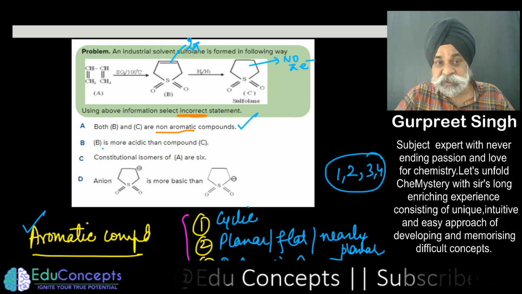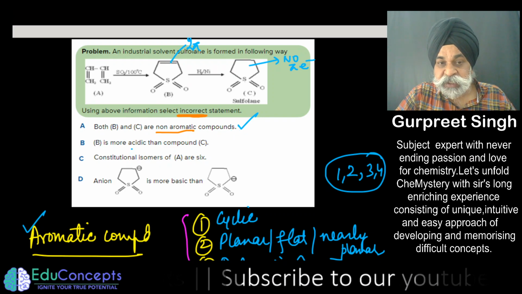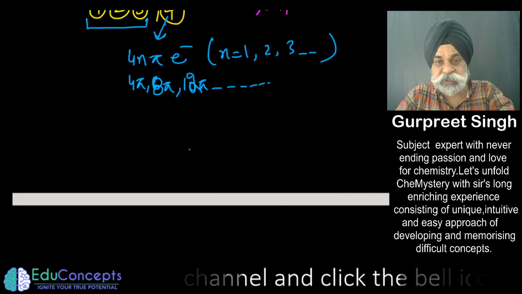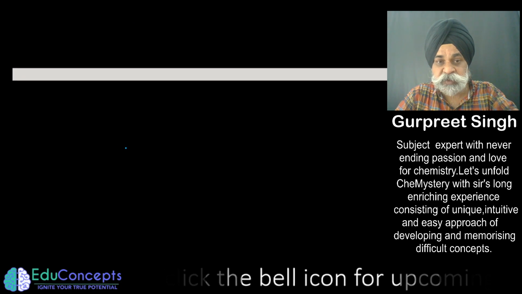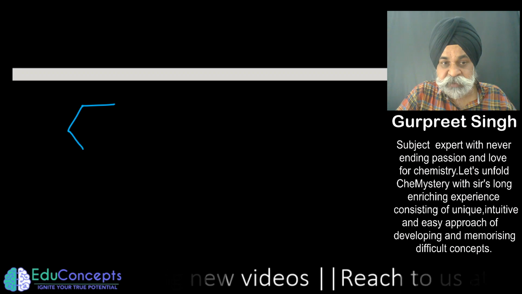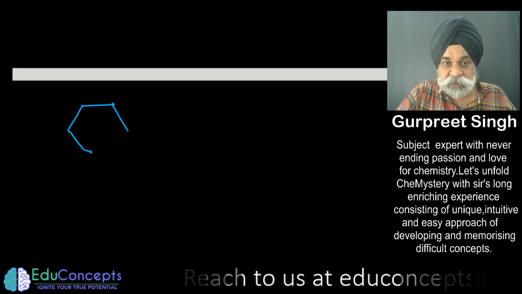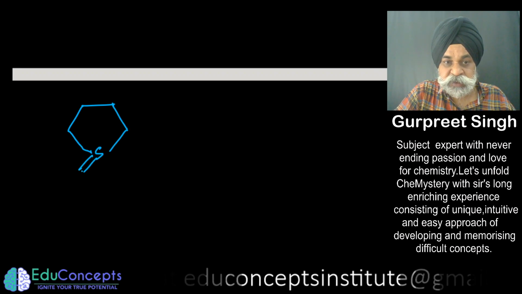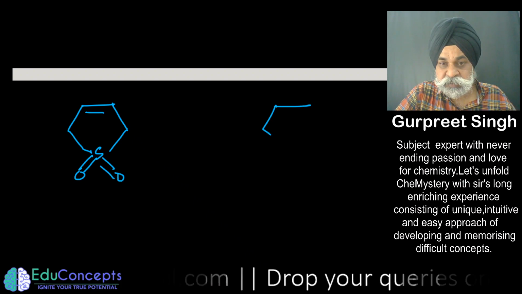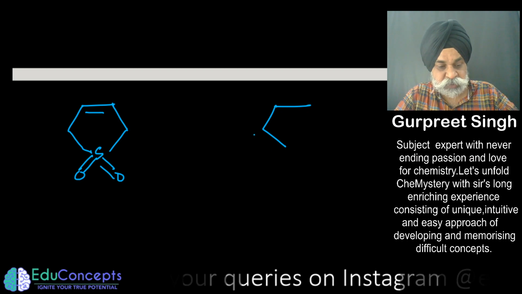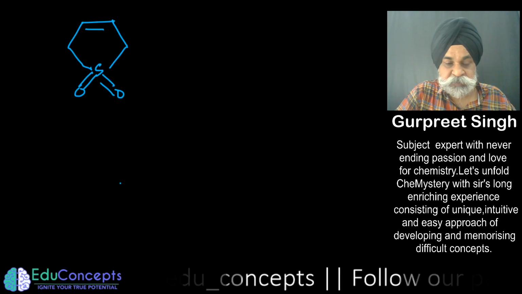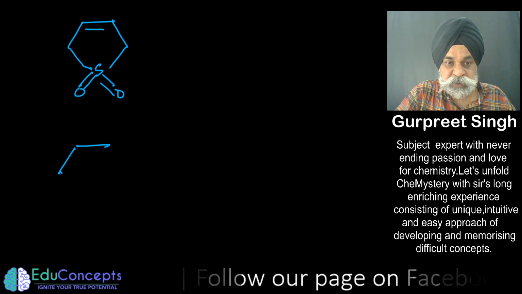The second statement he is asking about is that B is more acidic than C. Now let me draw B first. In the same problem, he is checking whether you know the concept of acidity and basicity. So this is the B option, and this is your C option. Or rather, I should draw it here. Just give me a second. So this is the B option, and this is your C option.